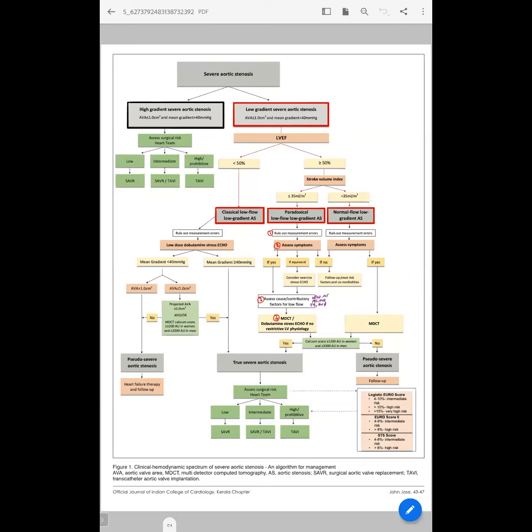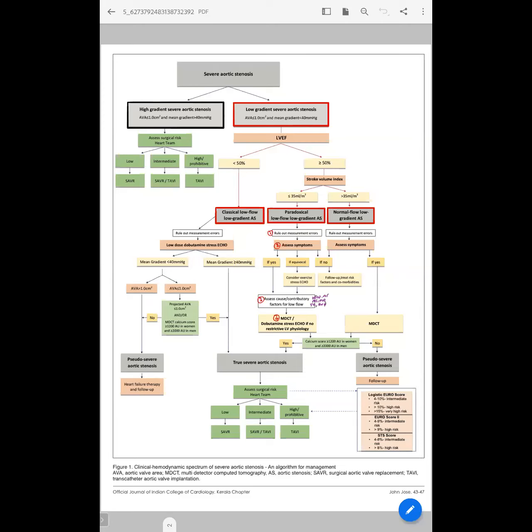Okay. Thank you. With the TEE, even with 2D, it can be calculated, Venkatesh? No, you should not calculate aortic valve area planimetry with 2D. 3D TEE is okay. I'm telling 2D.